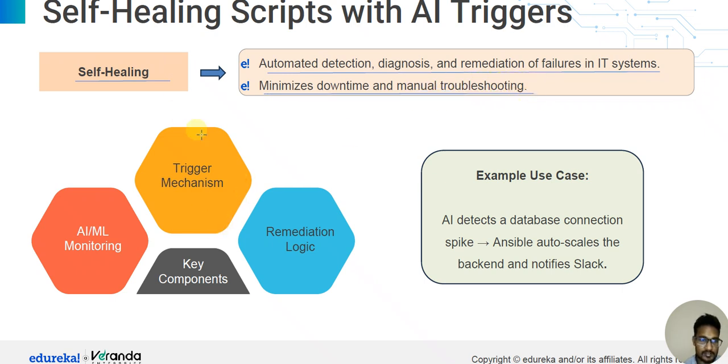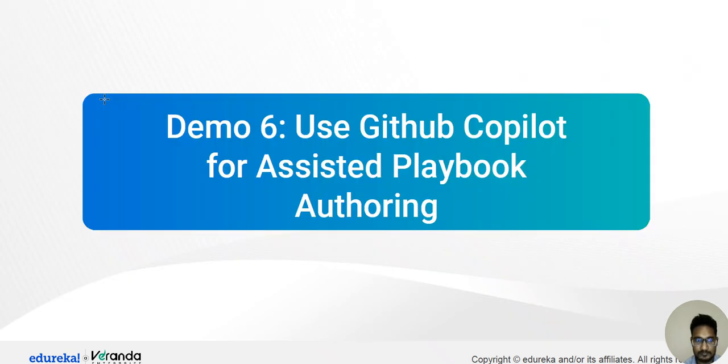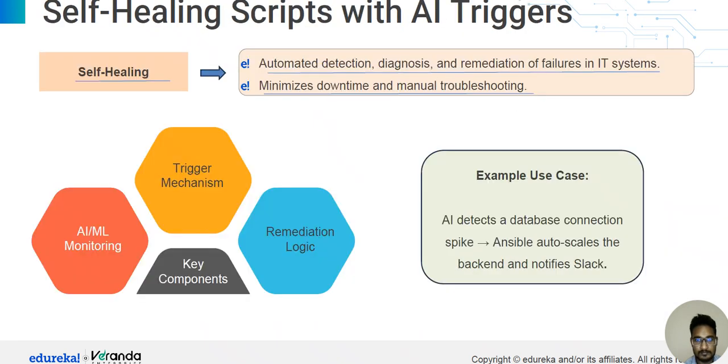So this is AI self-healing. The key components are the AI trigger, the trigger mechanism, remediation logic, and AI and ML monitoring.